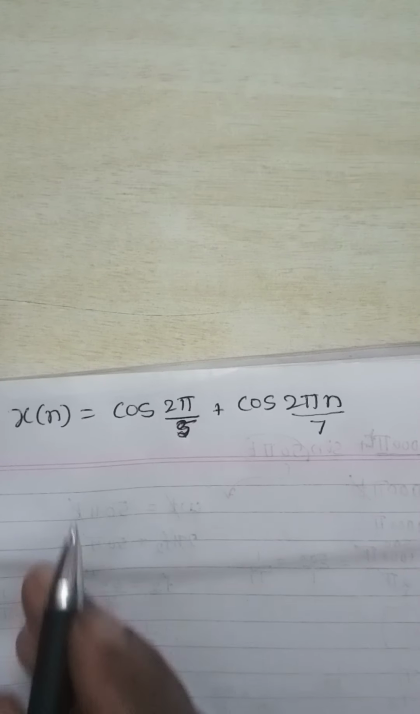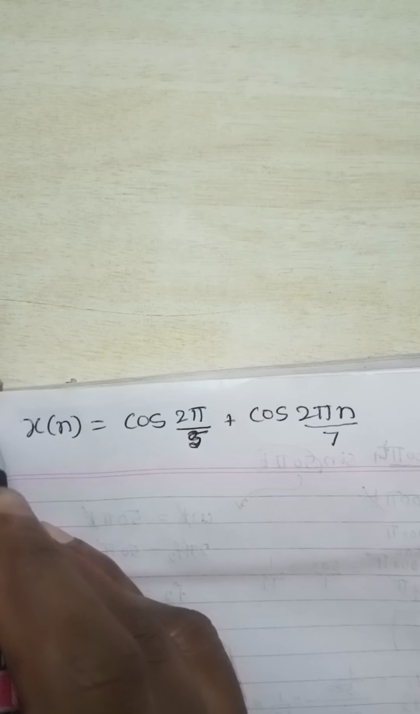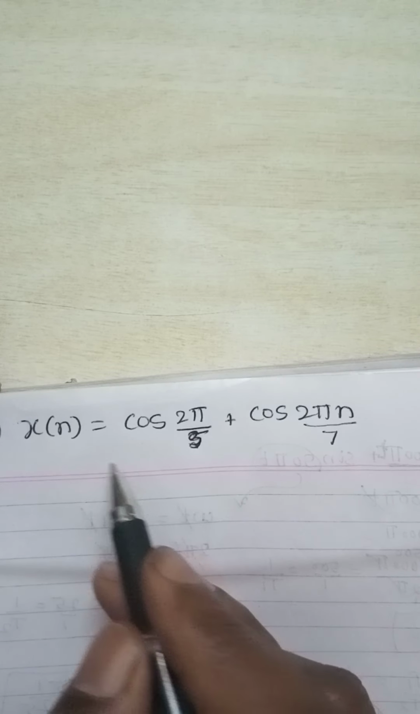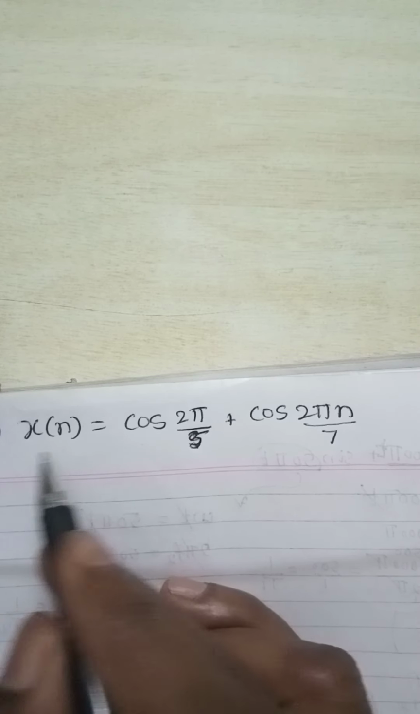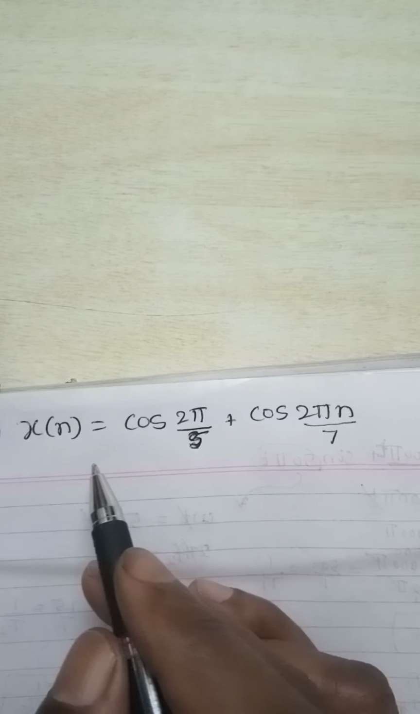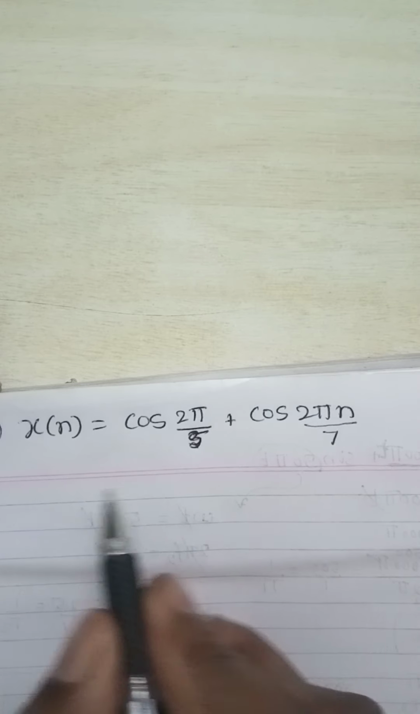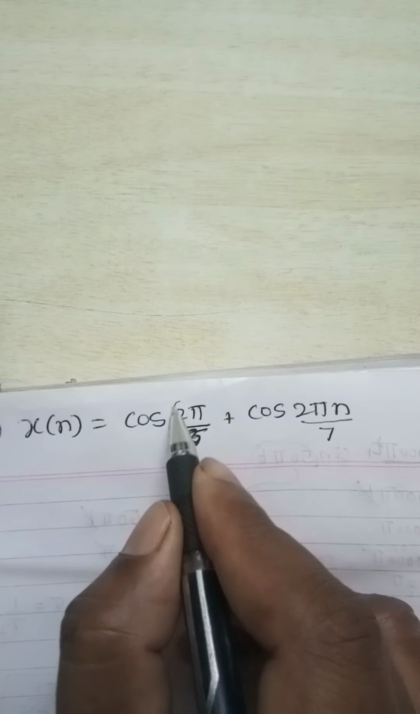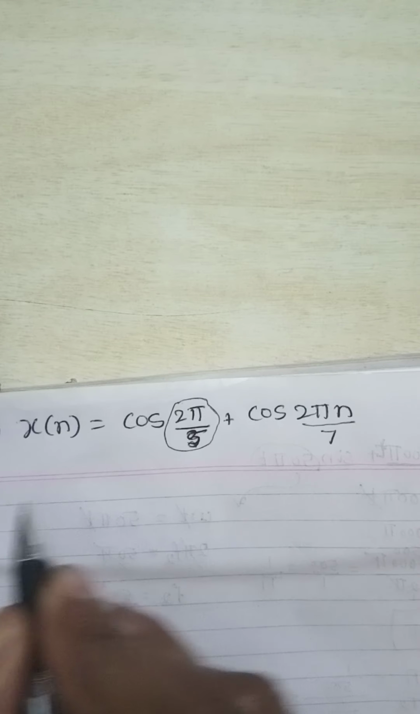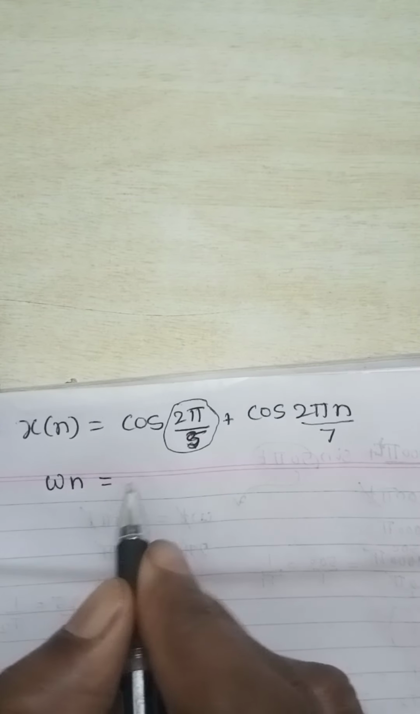Okay, we'll start solving another problem for discrete signals. Let us find out whether the signal x of n, a discrete signal, is a periodic signal or not. Earlier we have done this for continuous signals. Now cos of this term is again like omega n. Earlier we were doing it with omega t.